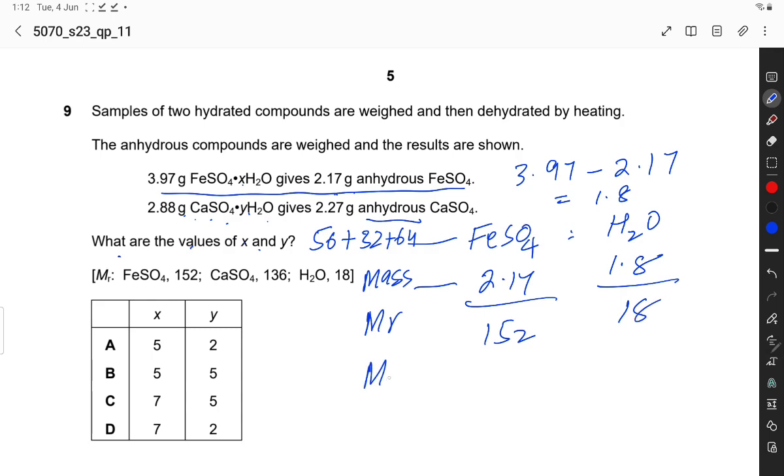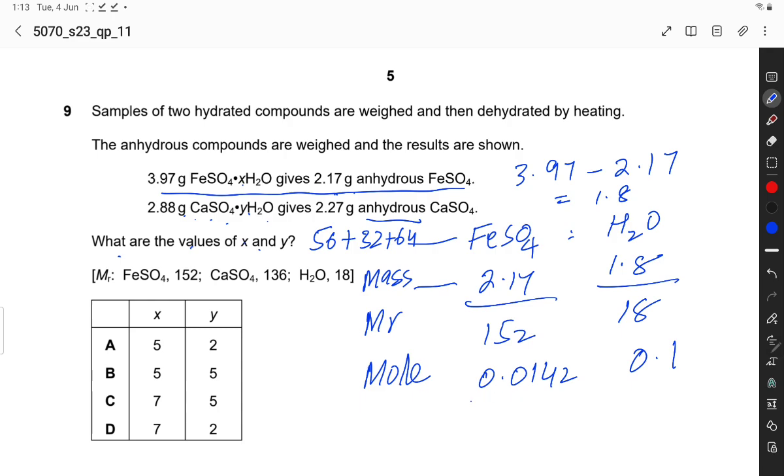Now calculate the mole. 2.17 divided by 152 is equal to 0.0142, and 1.8 divided by 18 is equal to 0.1. Which is the smallest mole? This is the smallest mole.